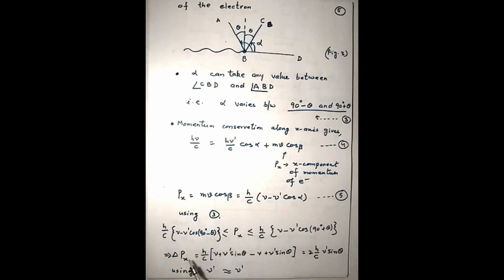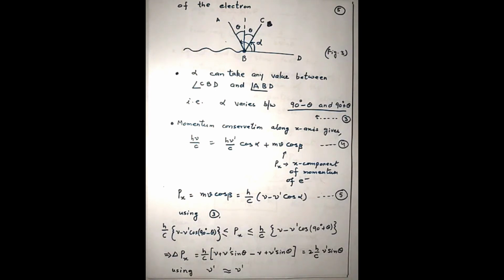Or you can say the range in which px can vary, that is delta px, is the difference between these two extreme values. Cos of 90 plus theta and 90 minus theta have been converted in terms of sine of the angle. So finally, simplifying, we get delta px as 2h by c nu prime sine theta.